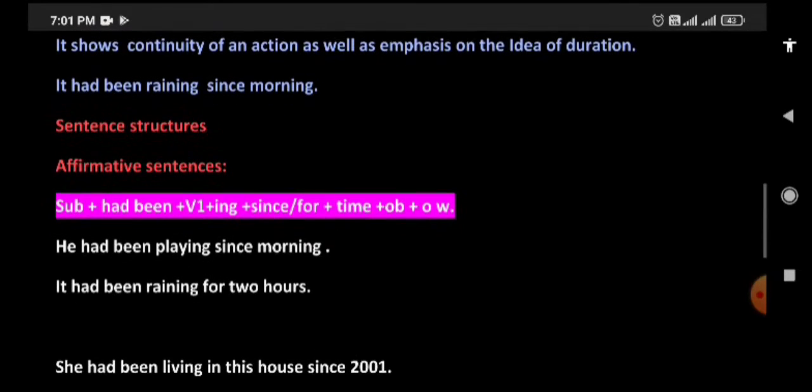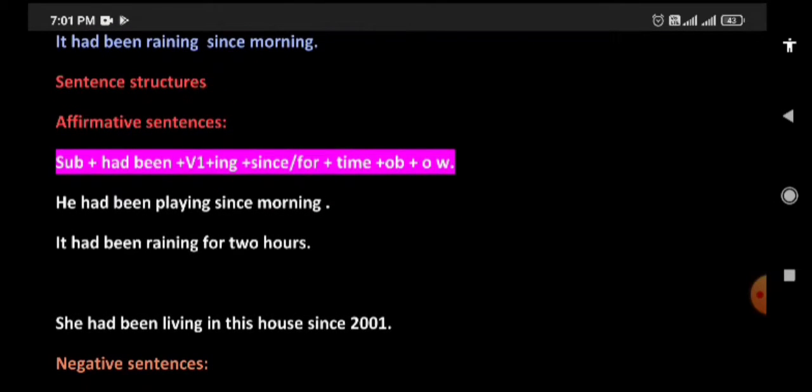Sentence structure. Now, what is the sentence structure? Affirmative sentences. Subject plus had been plus first form of verb plus ing plus since or for time plus object plus other words. Your subject may be he, she, it, you, we, they, singular or plural. Use only had been as a helping verb plus first form of verb plus ing plus since or for time.